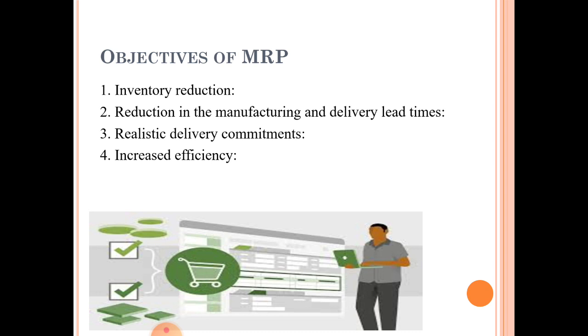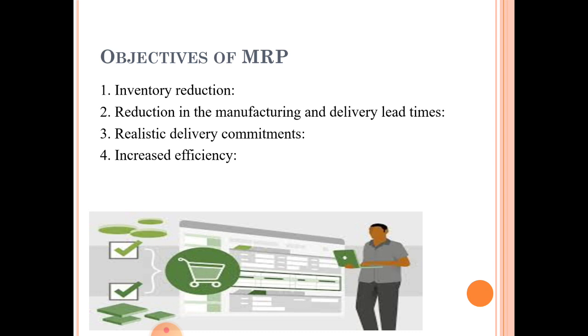So material requirement planning identifies the materials and components, quantities required, timings, availability, procurement, and action required to meet the delivery deadlines, etc. So material requirement planning helps to avoid delay in production and ultimately to meet the requirements of the customers. The next objective is realistic delivery commitments, to improve customer service by meeting the delivery schedules as promised and shortening the delivery lead time.